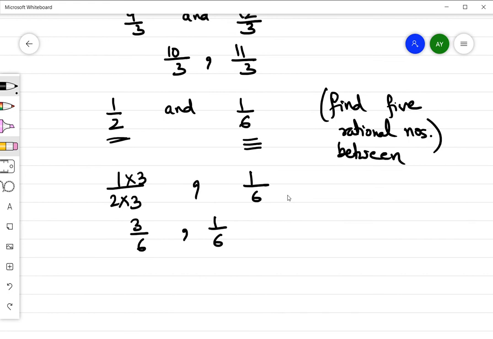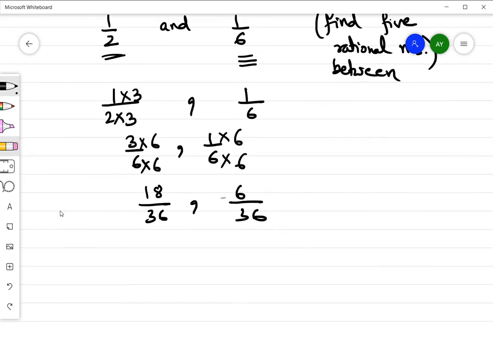So what I'll do, I'll multiply this by 6, this by 6 again, this by 6, this by 6. What will I get? I'll get 18 by 36 and 6 by 36. Fine. Now you know I can find as many as I want.